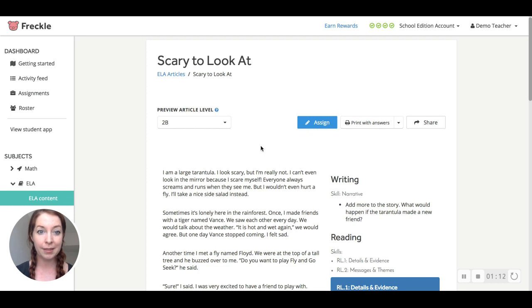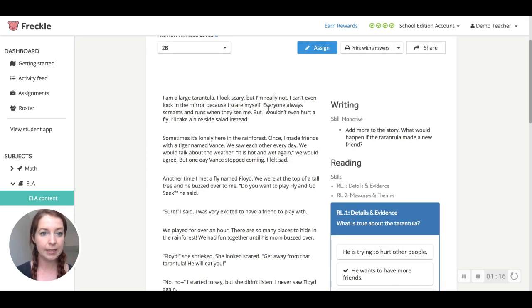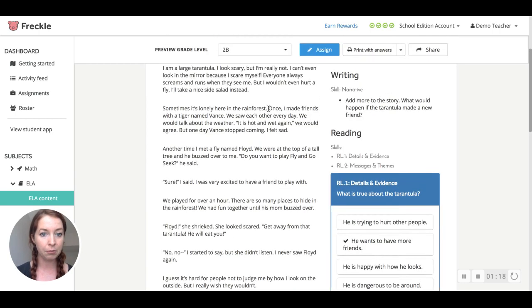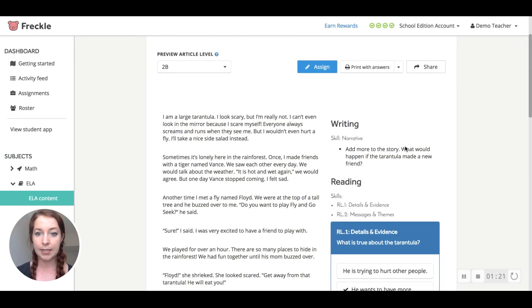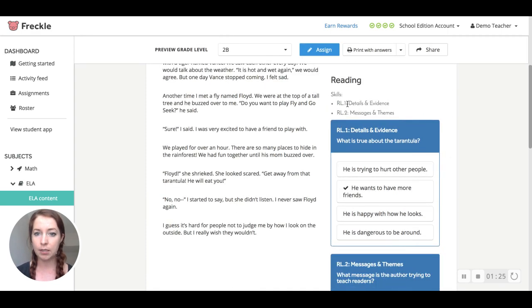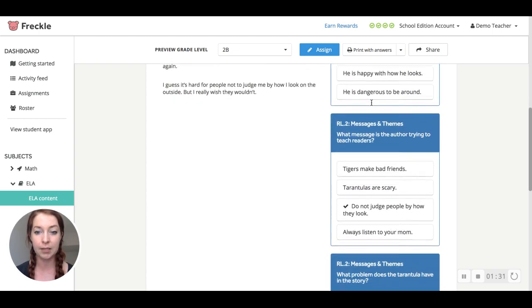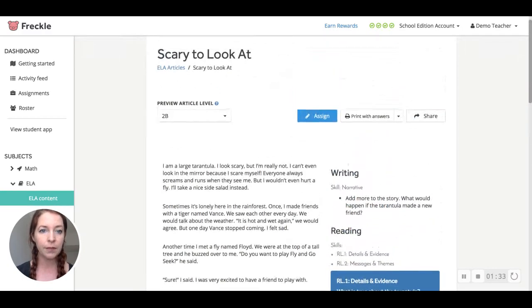Right now I'm previewing the Scary to Look At story at the 2nd grade level, so I can see the text that my 2nd grade level readers are going to see. I can see the writing prompt that I can choose to assign. I can see the skills that students will be practicing with these reading comprehension questions, and there are 2 questions per skill for each of these stories. I can also preview this at the 1st grade level or the early reader level.